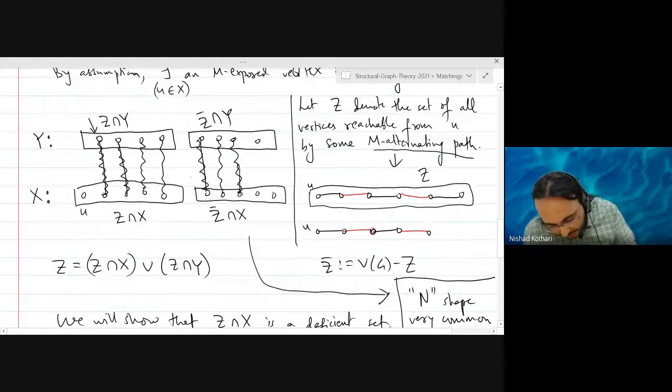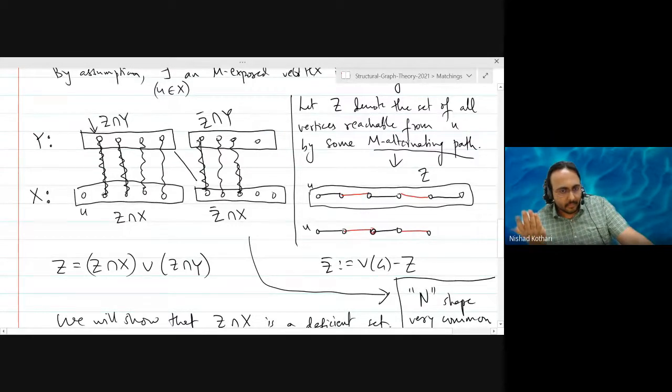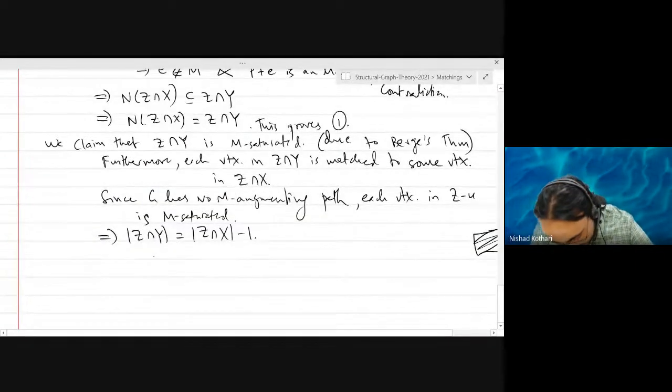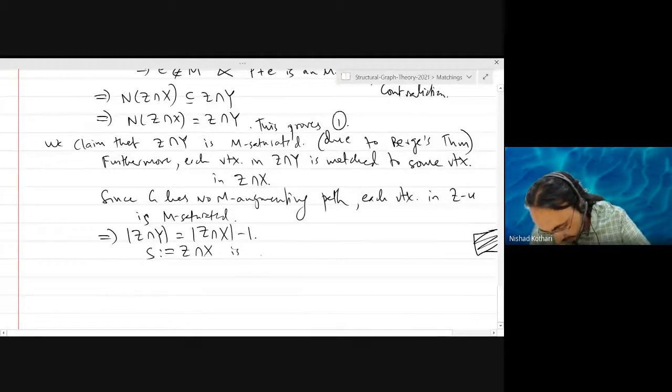And all of these edges, cross edges, are non-matching edges as a consequence. Or you can prove that first. Okay. So these facts imply that S equal to Z intersection X is a deficient set.